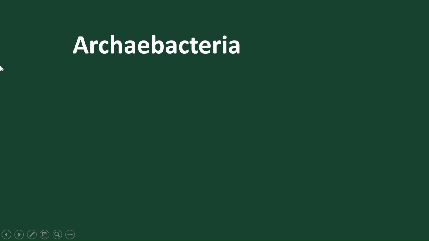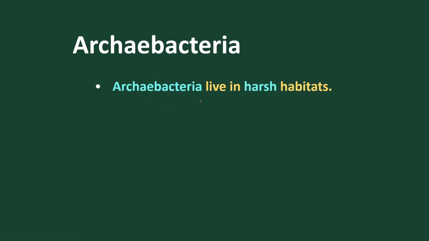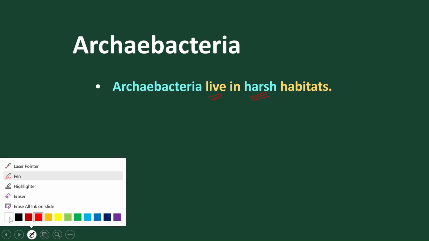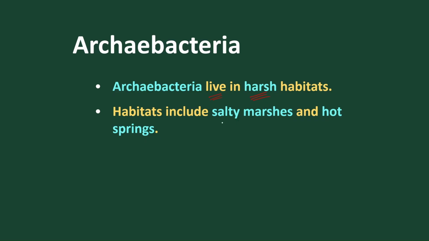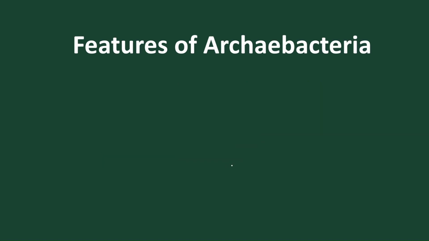Now let's discuss archaebacteria, the primitive form of bacteria. So what are archaebacteria? Archaebacteria are the primitive or ancestral form of bacteria. Before eubacteria, these archaebacteria were present, and they are found in harsh habitats. They survive in adverse conditions. Why? These bacteria can survive in saline water, in marshy areas, in hot spring areas, in acidic areas. Some live in marshy areas, also in salty marshes.